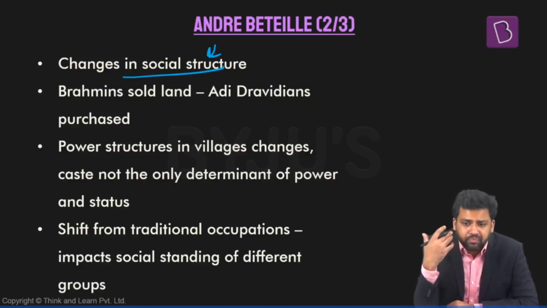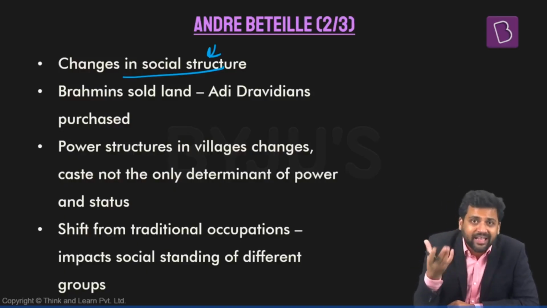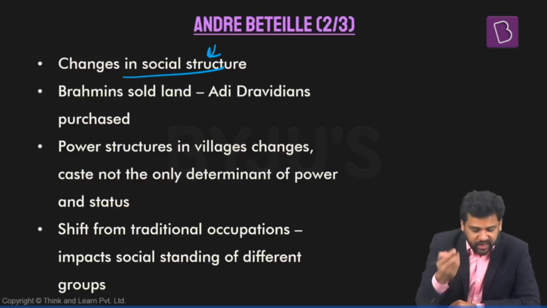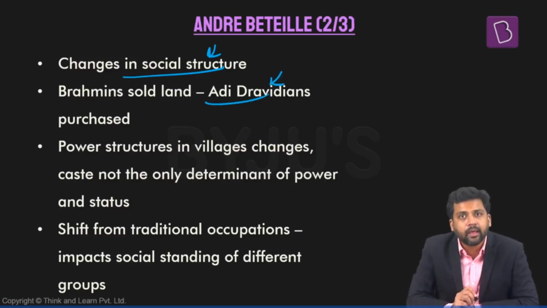He finds out that land markets have developed in villages as well. People are selling their lands. Some people are purchasing these lands. Brahmins were selling their lands. The Adi Dravidians purchased the land.